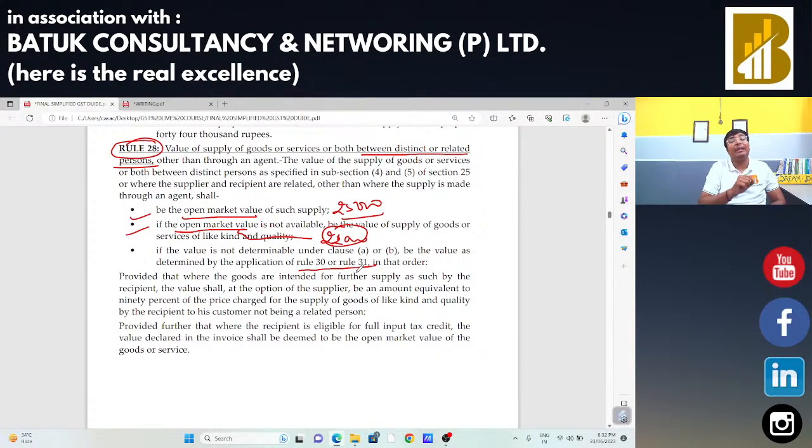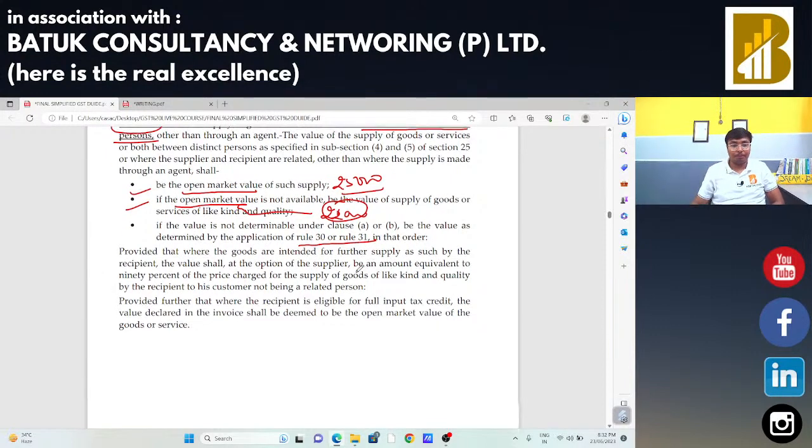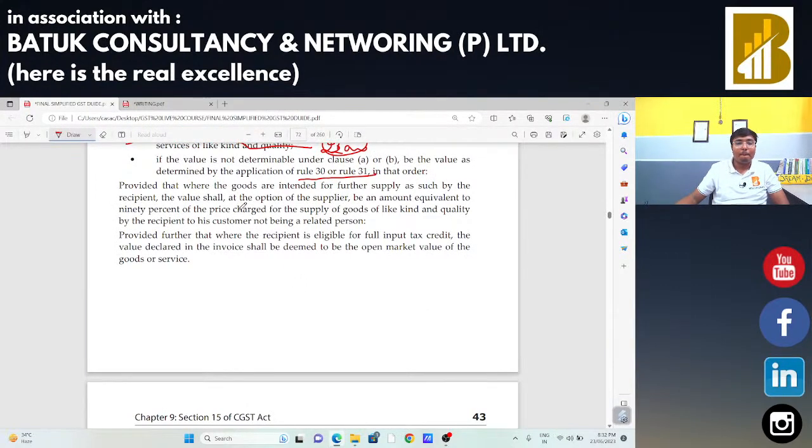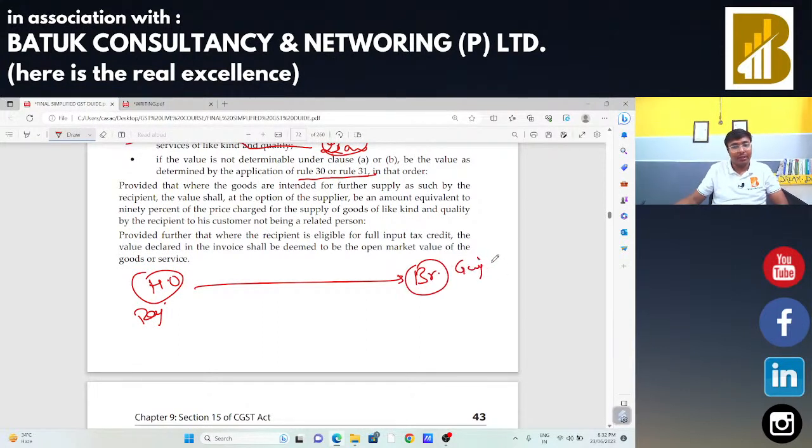The same provision is applicable in case of rule number 28, distinct and related person. If we are not able to decide the value as per the open market value and like kind and like quality value, in that case we may take the reference of rule number 30 and 31. But here one more option is available. Suppose the head office is in Rajasthan and I am transferring the goods to a branch office which is in Gujarat.